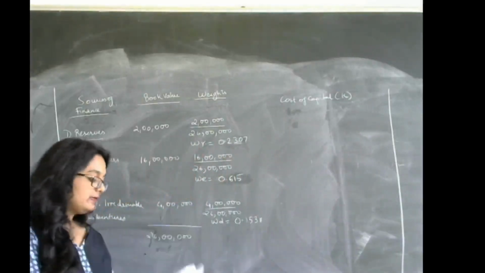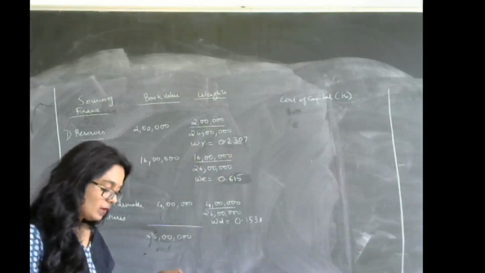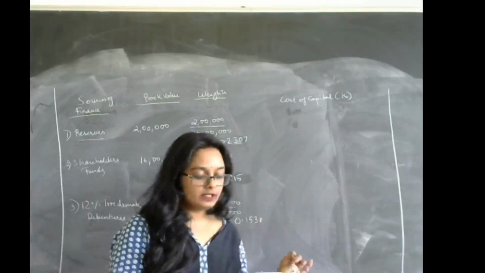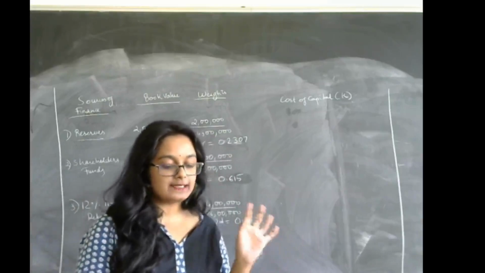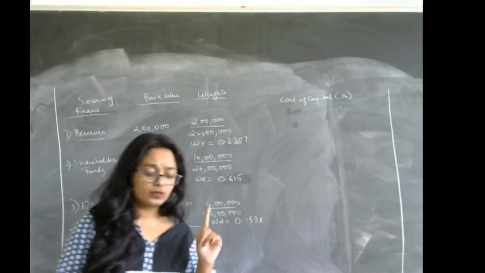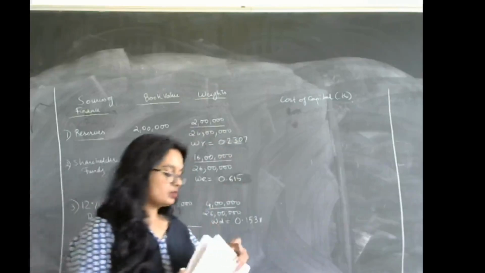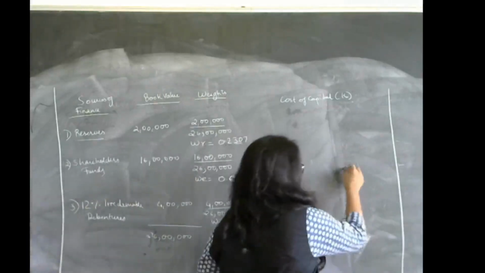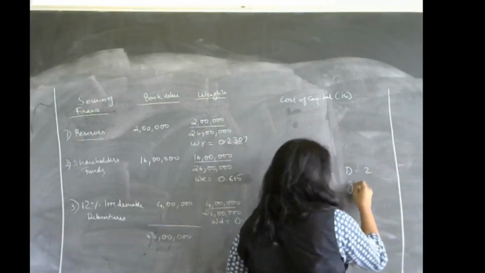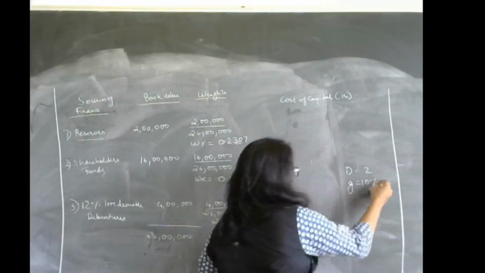Okay, so let us read the problem. What are they saying basically? An ordinary dividend of ₹2 per share has been paid. In the past, ordinary dividends had a growth rate of 10%. So we know that D is equal to 2, growth rate is equal to 10%.